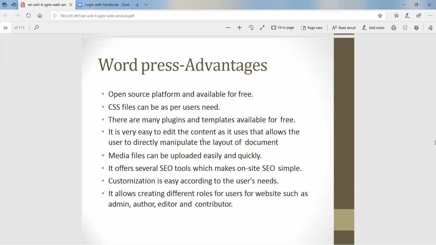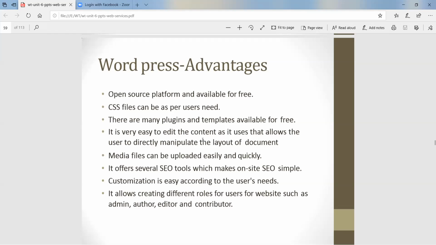It is very easy to edit the content, as it allows the user to directly manipulate the layout of the document. Media files can be uploaded easily. It offers SEO because it makes the site simple.